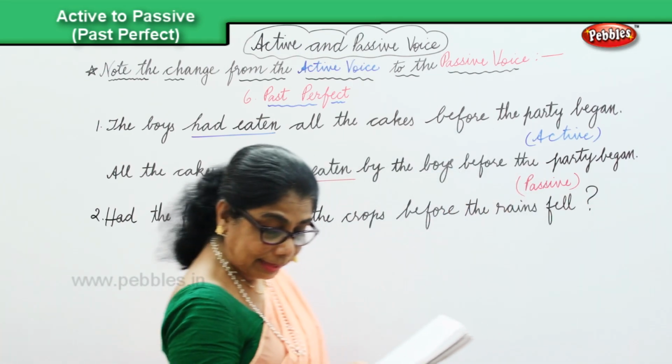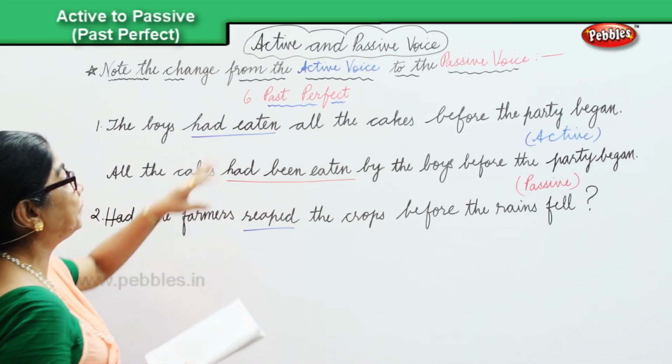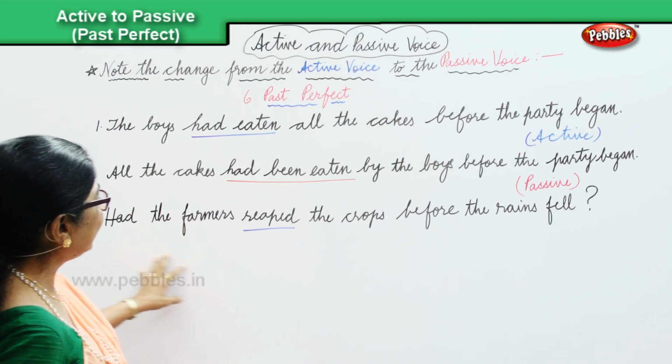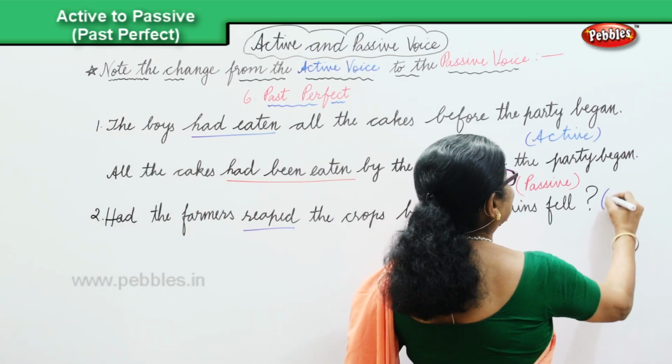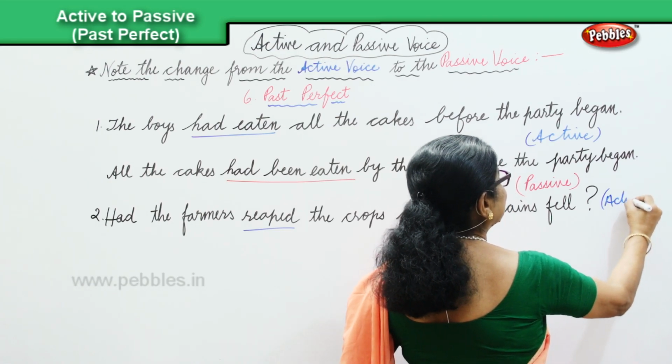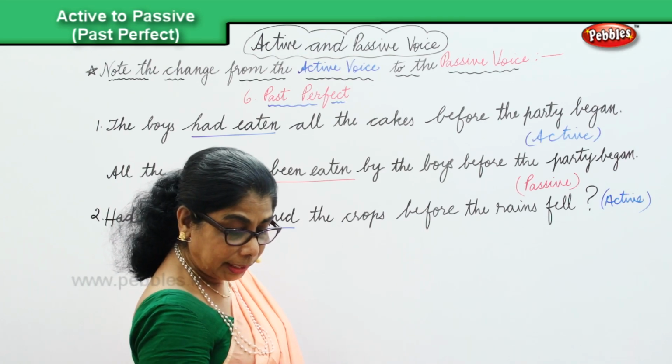We are talking about the past perfect. Had the farmers reaped the crops before the rains fell? And that's in the active voice. We are going to do the changeover.